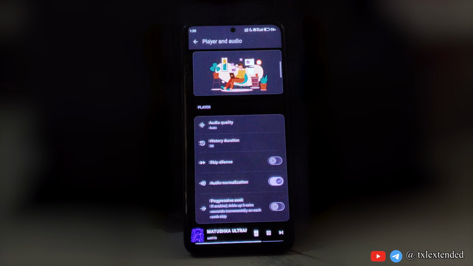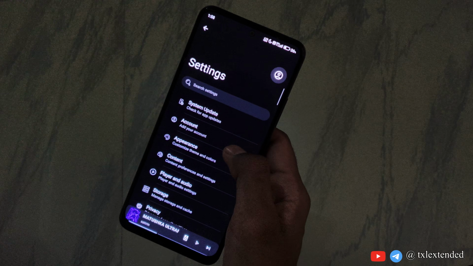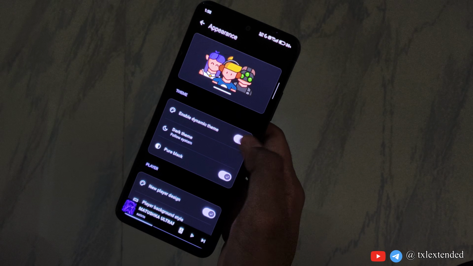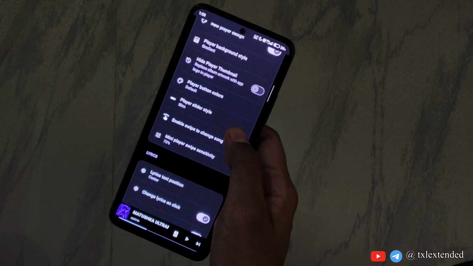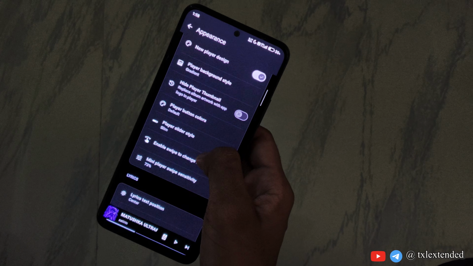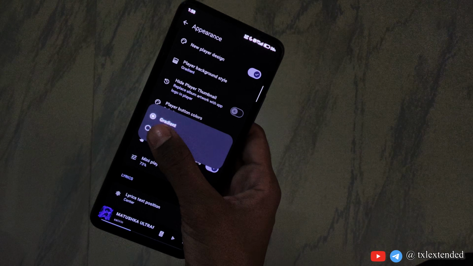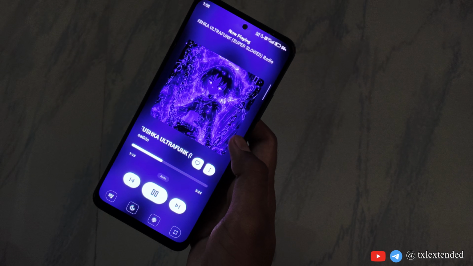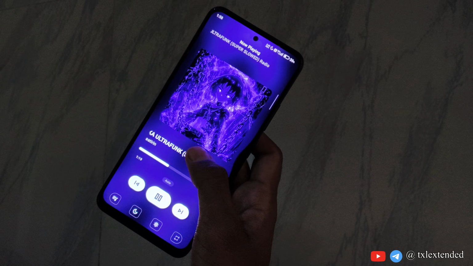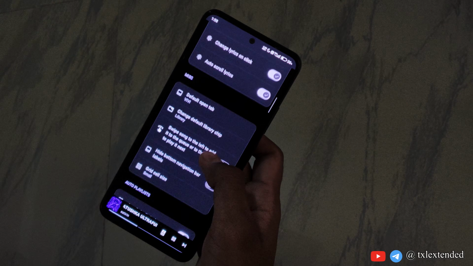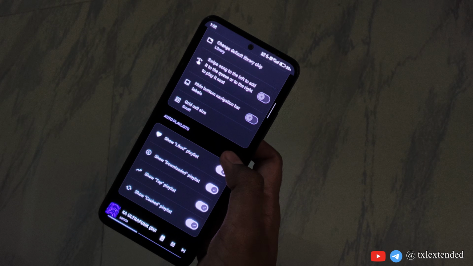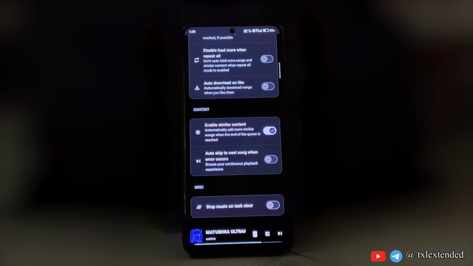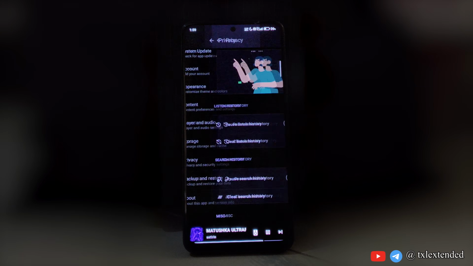In the settings, you can literally customize your UI appearance, like player slider style, how you want to set sensitivity in the mini player, how lyrics show up on the screen, and so many things. Other than that, there are some other really useful features, like the player and audio. You can control how the player, audio and the queue will appear to you. It totally depends on you how you want to modify that.